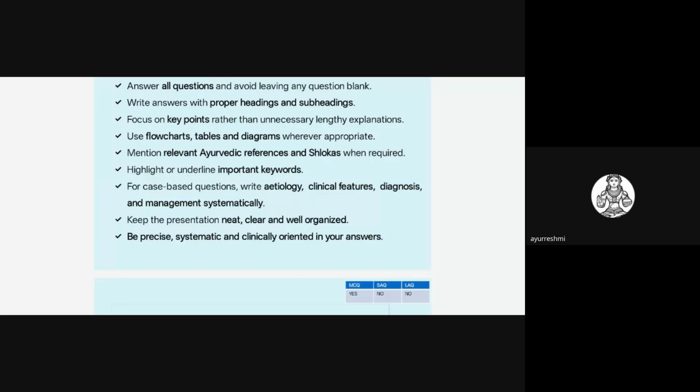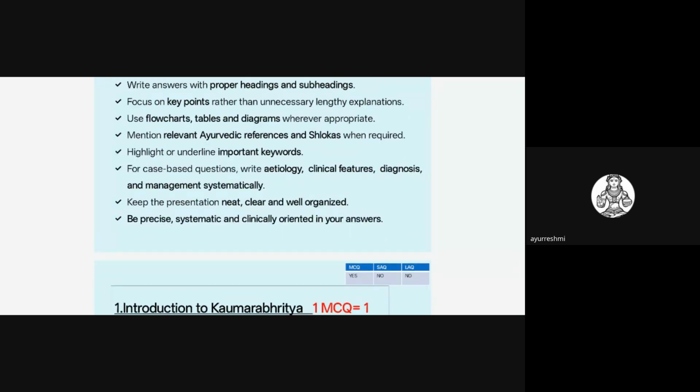And whenever case based questions are there, you have to write what they have asked. Usually they will ask structured questions like etiology, clinical features, diagnosis and management of any disease, they may ask atisara, swasa and so on. Systematically you have to write all these points, and by that you will get good scoring.